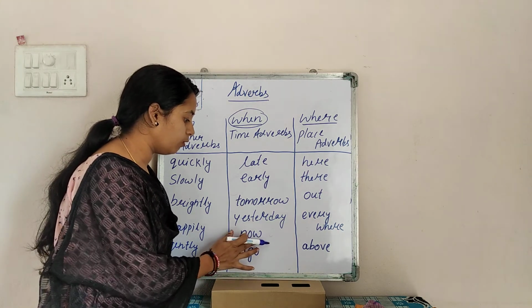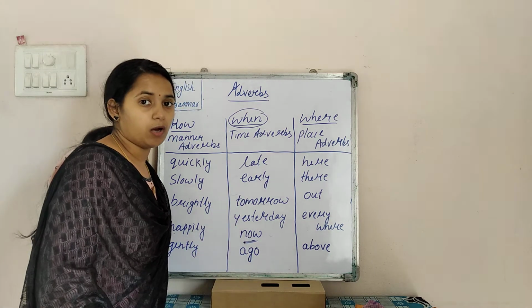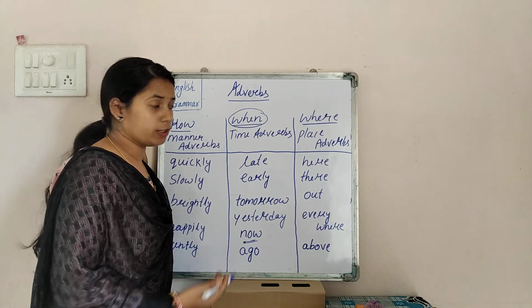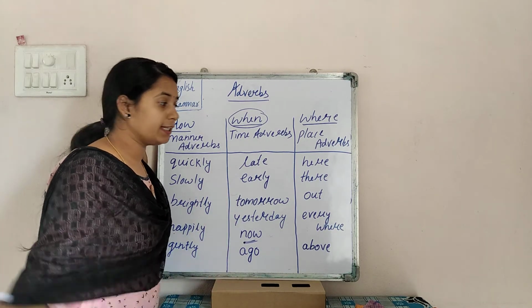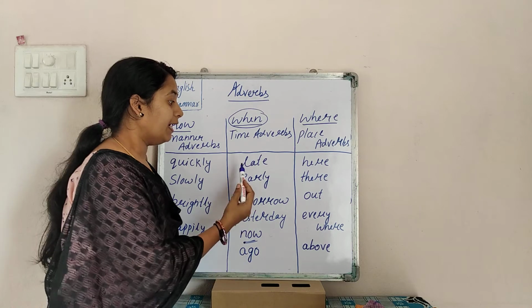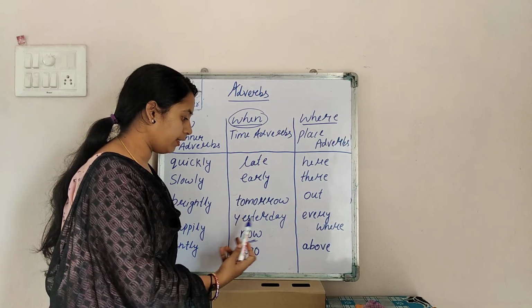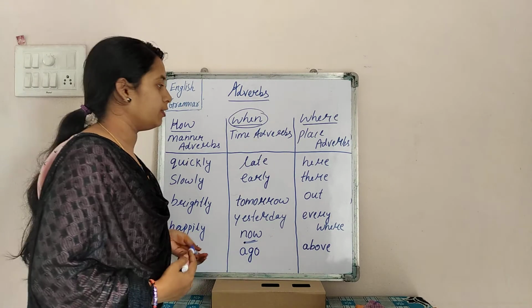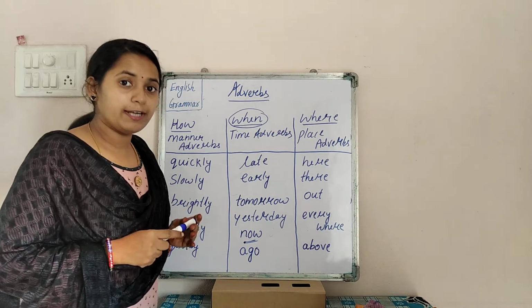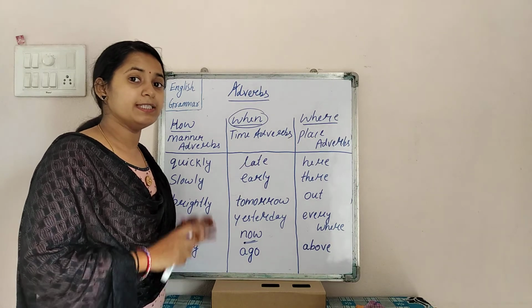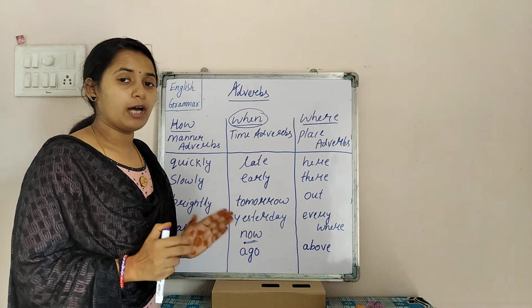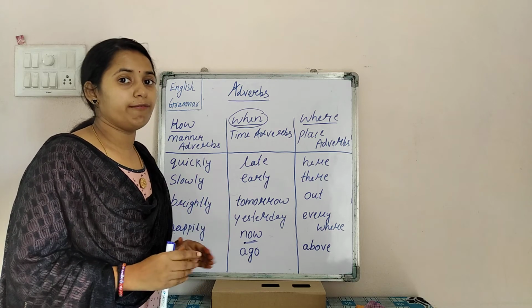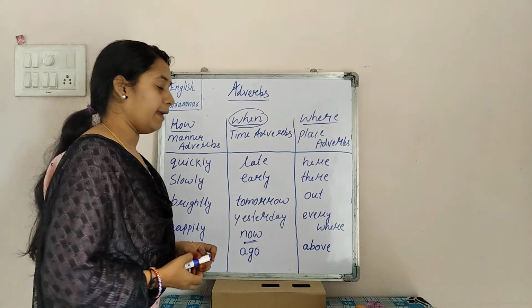So the answer to the word when again comes here: now. Ago also is called a time adverb. Hope this one is clear. So what are your time adverbs? Late, early, tomorrow, yesterday, now, ago, before. These are all called time adverbs. So can you find which one is the time adverb in the sentence? Yes. You have to find the answer to when the particular action is carried out in the sentence. Then you can find which one is your time adverb.